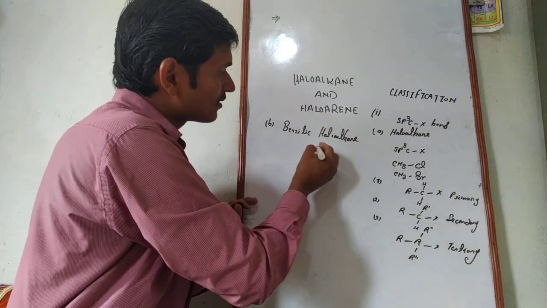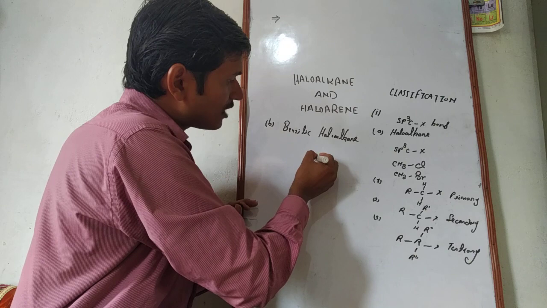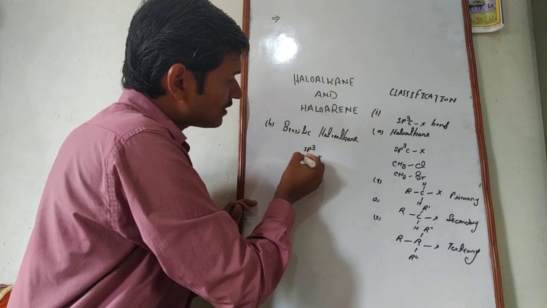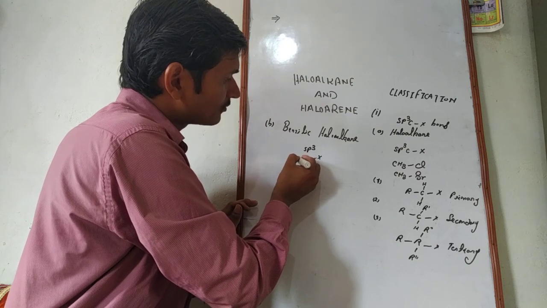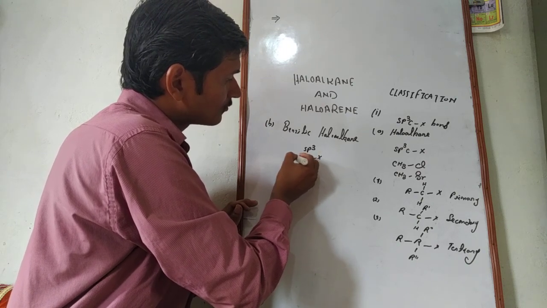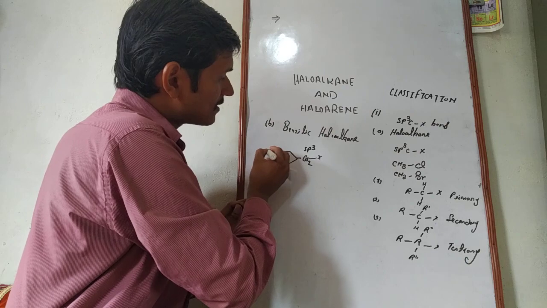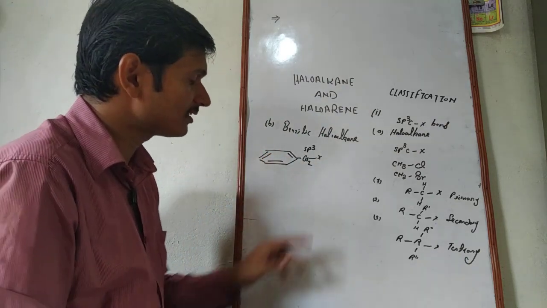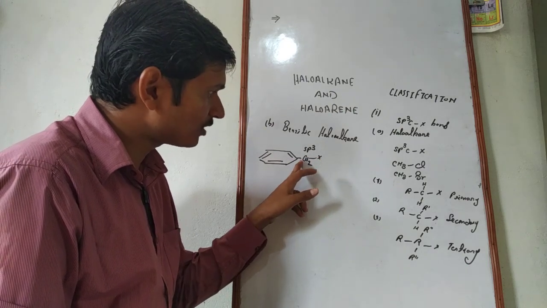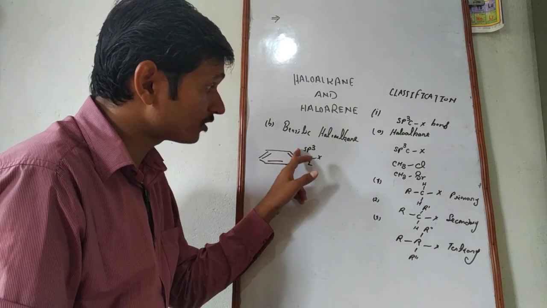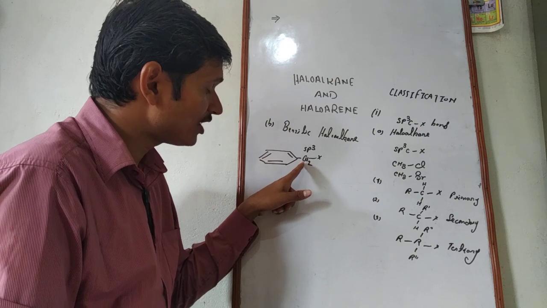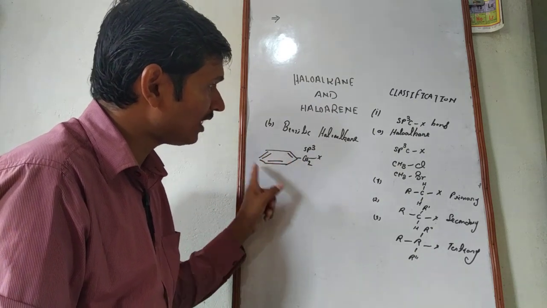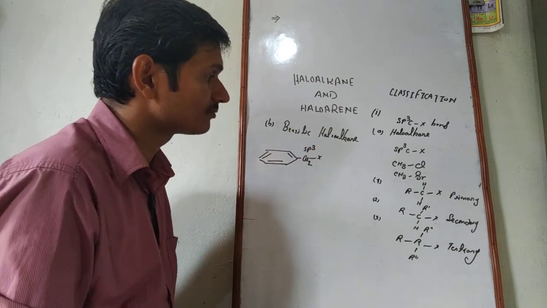In that case, the halogen atom is directly linked to a carbon which is sp3 hybridized, which in turn is directly linked to a benzene ring. As this example suggests, the halogen atom is directly linked to a carbon which is sp3 hybridized. On the other hand, this carbon atom is directly linked to a benzene ring, and this makes it benzylic haloalkane.